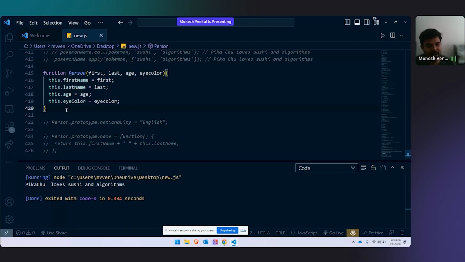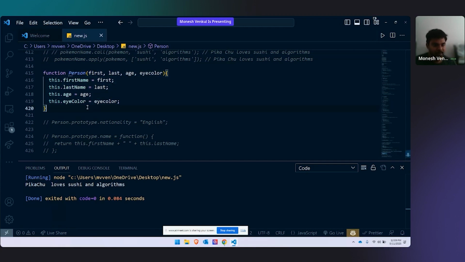If we want to add a new key to an object, what do we do? And here, we can consider this as a class, function Person. This is called a constructor function. Here, you no need to write class. You can write it in this way. You can consider this as a class.